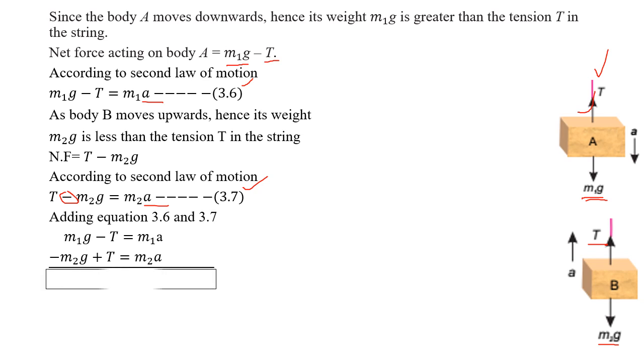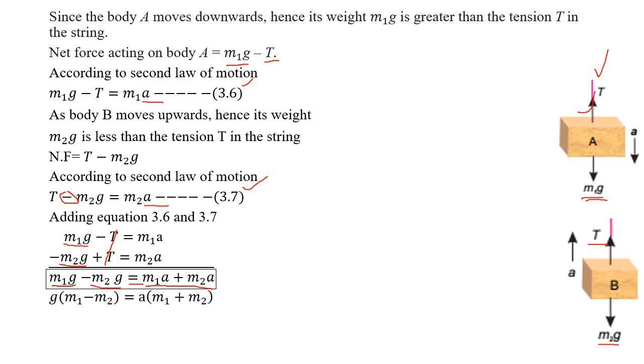Now add both equations. This T and this T will cancel because both are the same with opposite signs, and we are left with m1g minus m2g on one side, and m1a plus m2a on the other side, right? Taking g common on one side, since g is the same in both, and a common on the other side.